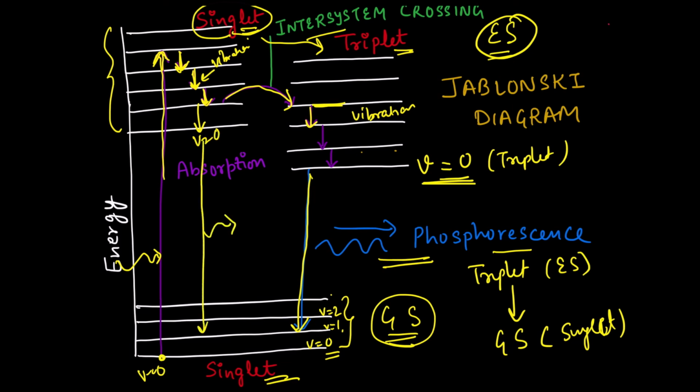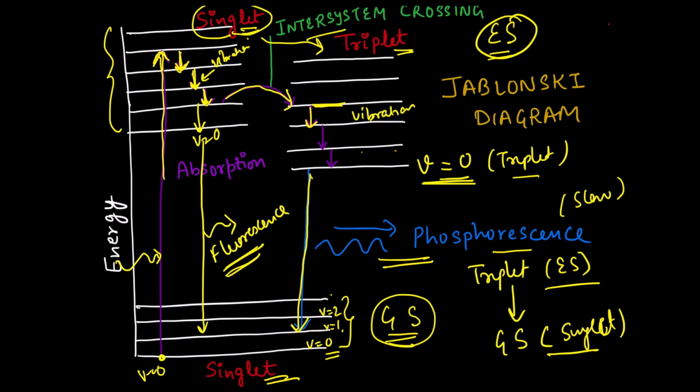So this singlet to singlet transition is fluorescence. Because singlet to singlet is a rapid transition, fluorescence is a fast decay process, while triplet to singlet transition is a slow decay process, which is phosphorescence.